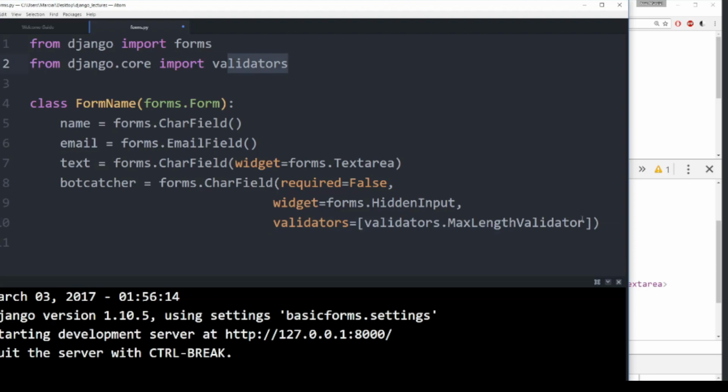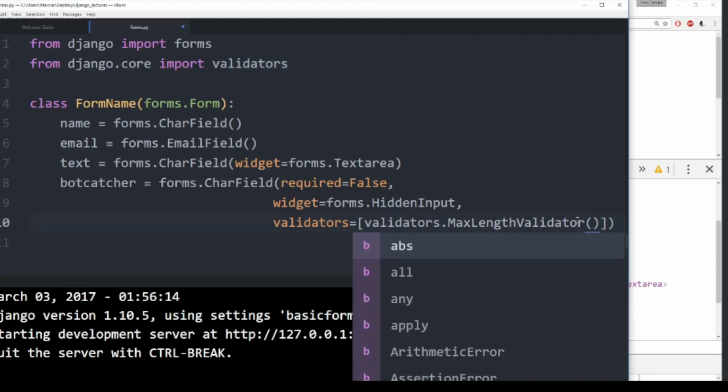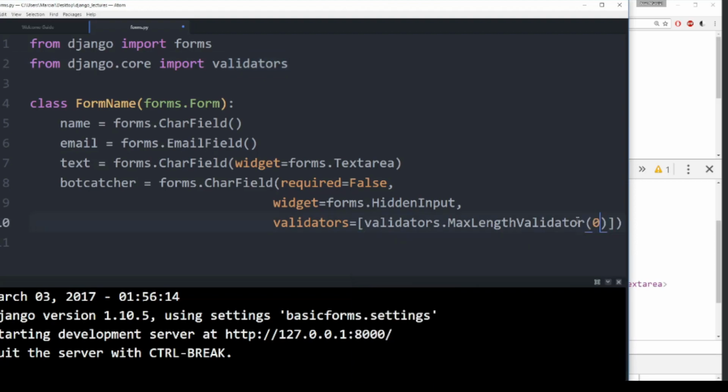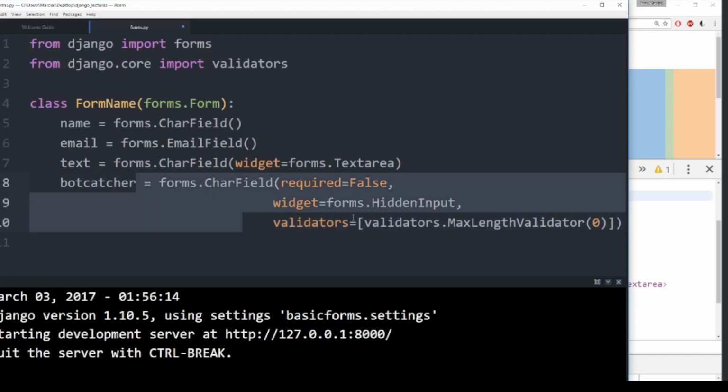And what we can do is then just pass in a number as a parameter here, and typically you want whatever the max length is. A lot of times it is going to be 0 to check, especially for a bot, right? So basically we replace all of the work we just did with a simple import call, import validators. And then in all of these fields, you can always pass in a validators parameter, and this can take in a list of validators. So it's not just limited to one, you can pass in more than one.